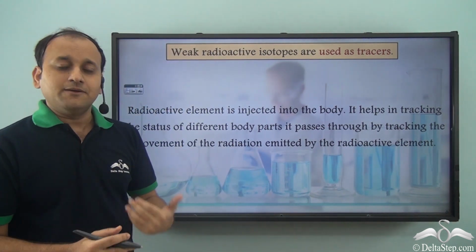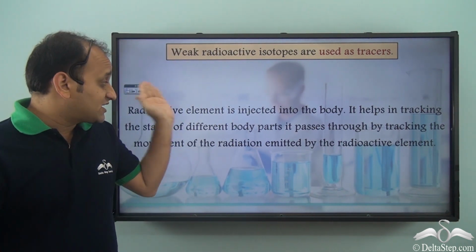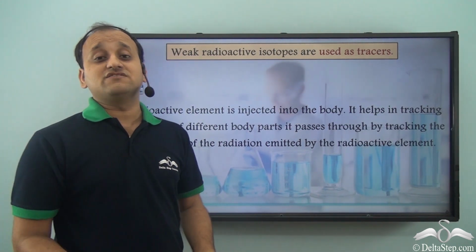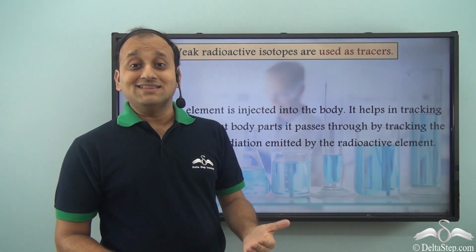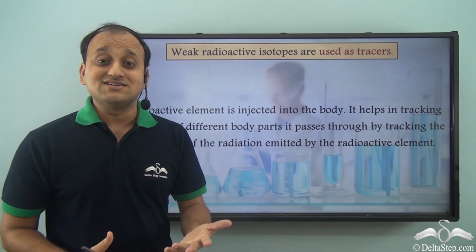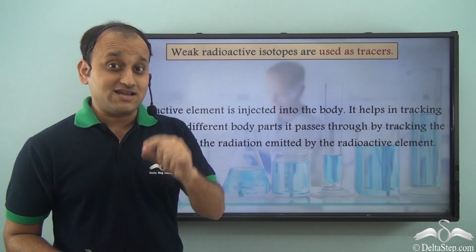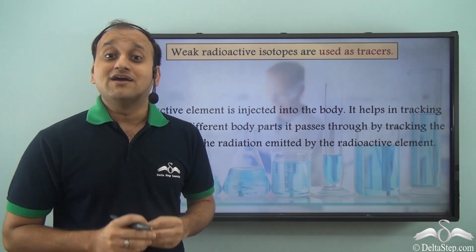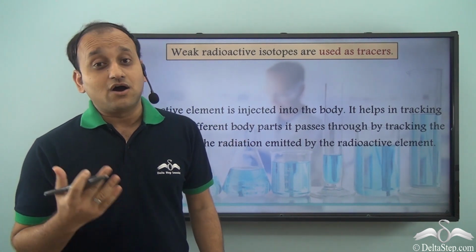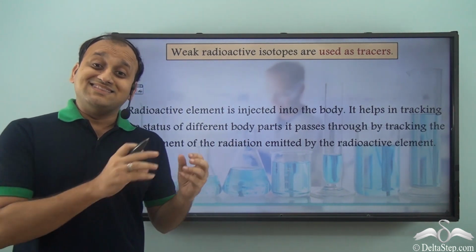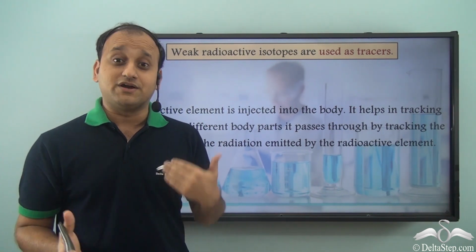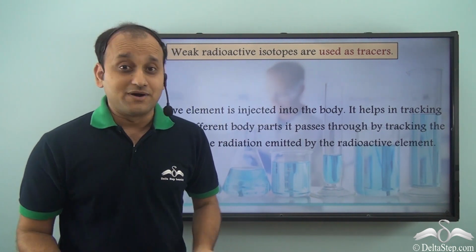So what exactly is happening? Well, when we allow the radioactive element to go inside the body, that is, when we inject a radioactive element in the body, then this radioactive element travels throughout the body. Now, how do we understand where exactly it is traveling? Well, this radioactive element is emitting radioactive radiation, isn't it? In the form of either alpha, beta or gamma radiation. Now, this radiation can easily be tracked because it can easily penetrate our skin, particularly beta and gamma radiation.